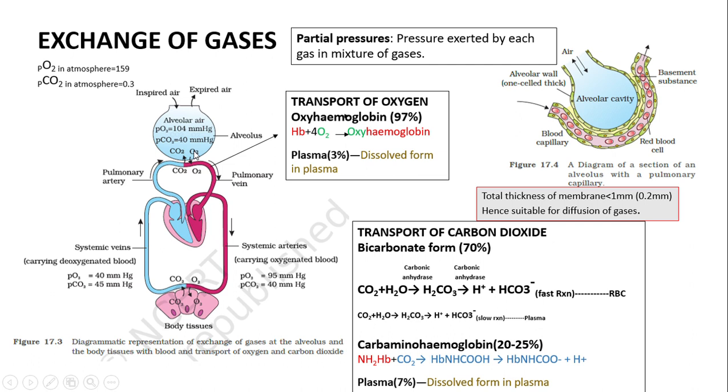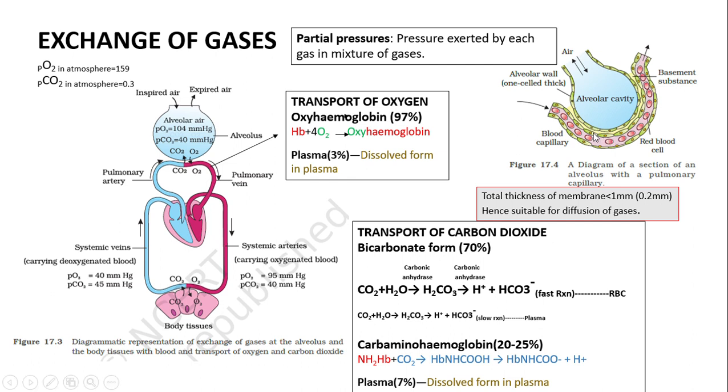The movement of oxygen, carbon dioxide or the gases will depend upon various factors, and one of the factors is the membrane present between the blood vessels and the alveoli. If you see this structure, the alveoli is lined with a thin epithelial membrane, followed by a basement membrane, and that is followed by the endothelial lining of the blood vessels.